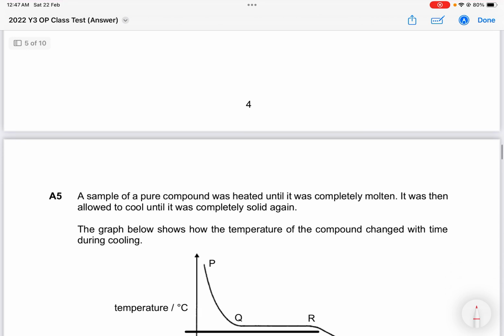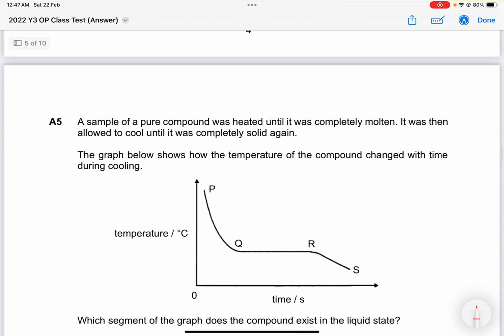Last one, question 5 for MCQ. A sample of pure compound was heated until it's completely molten. Molten means turned liquid. It was then allowed to cool until it was completely solid again. So that means actually this sample started off as solid. Then you heat it up until it becomes molten. Then after that you cool it until it becomes solid again. So it's solid to liquid to solid.